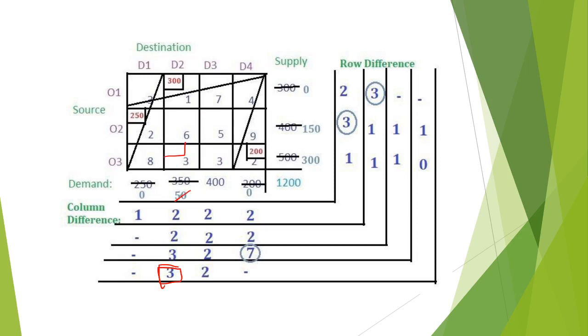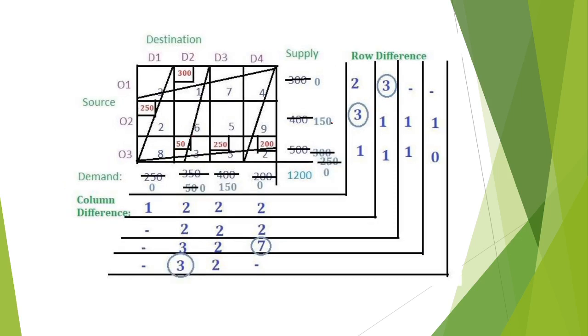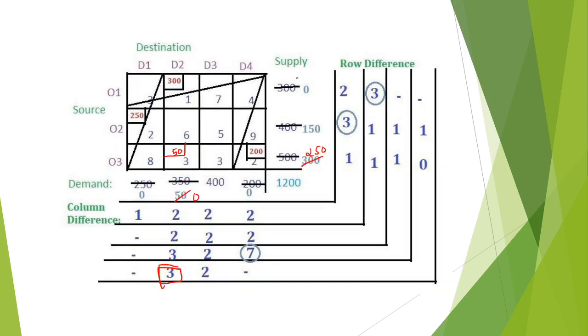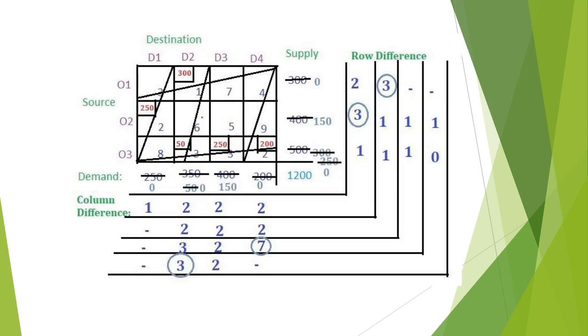Here there is 50, and I am taking it, which becomes 0. And here 3 and 250. So 250 is there, and we cut this out.